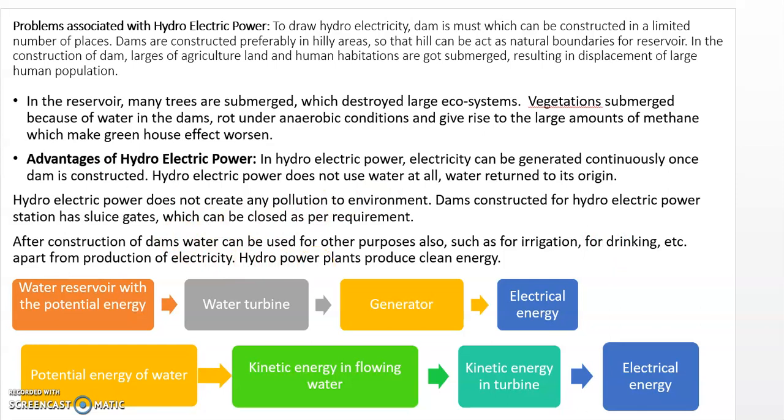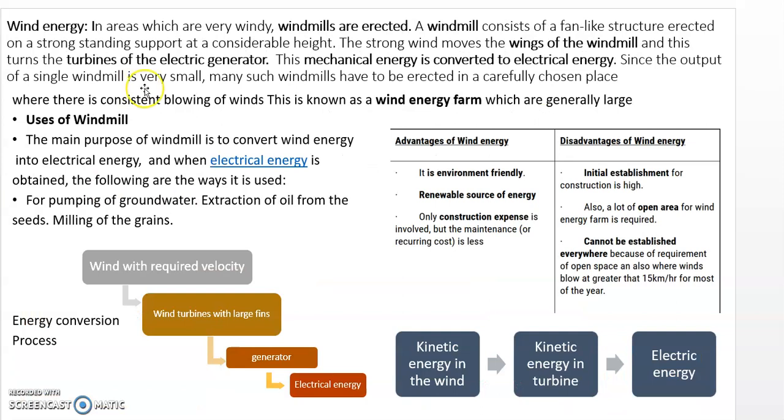Now we'll come to the next topic, which is wind energy. What is there in wind energy? You can refer to the textbook, page number 55. The diagram is given. In the areas which are very windy, meaning there should be strong wind, windmills are erected. A windmill consists of a fan-like structure. You know how a fan looks, it has blades erected on a strong standing support at a considerable height.